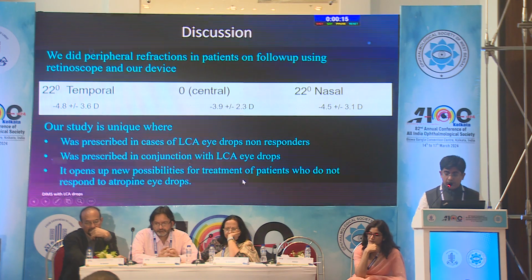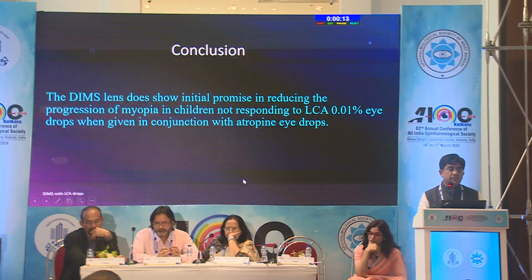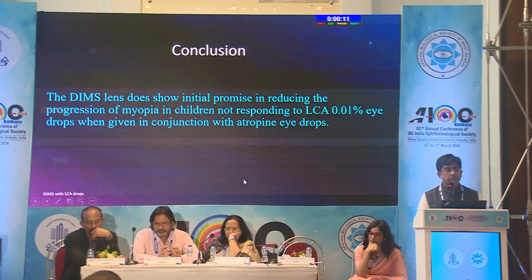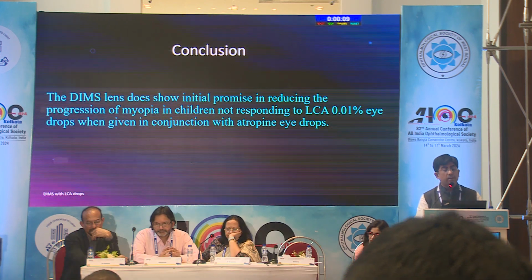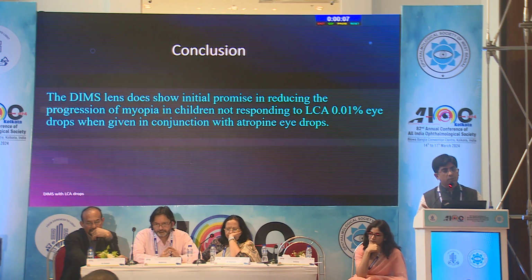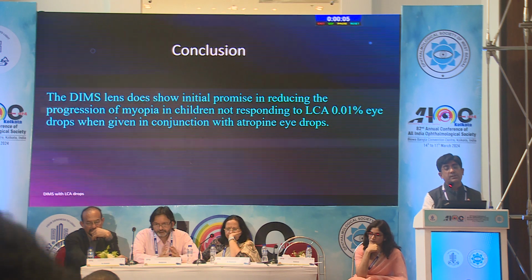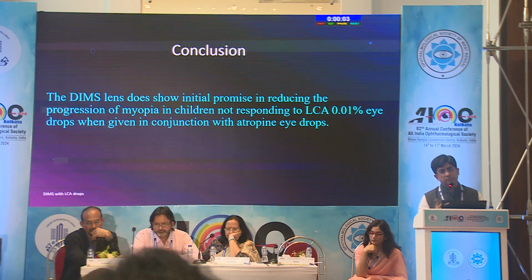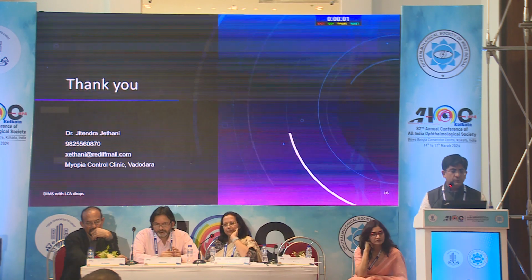In conclusion, DIMS lenses do show initial promise in reducing the progression of myopia in children not responding to low concentration atropine, when glasses were given in conjunction with atropine eye drops. Thank you so much.